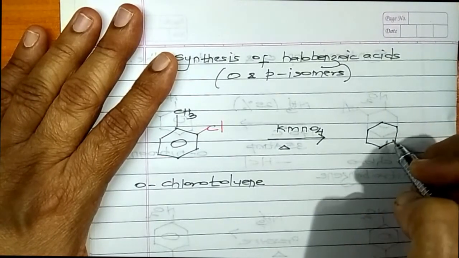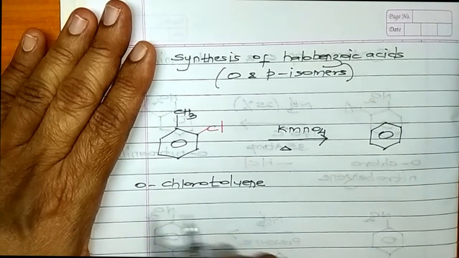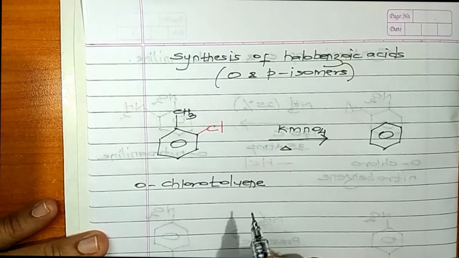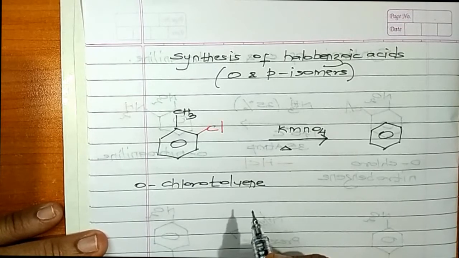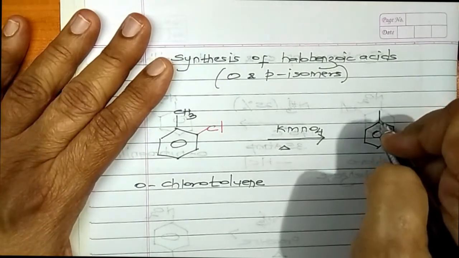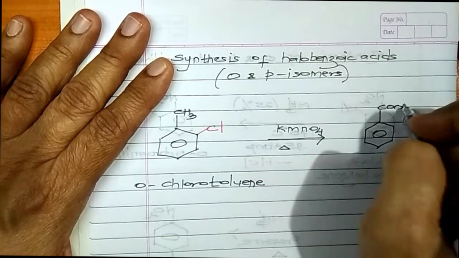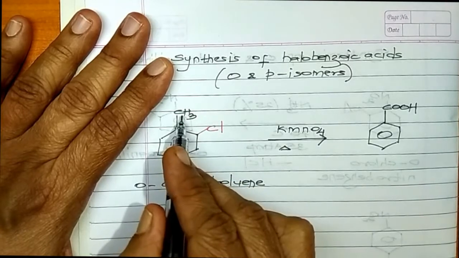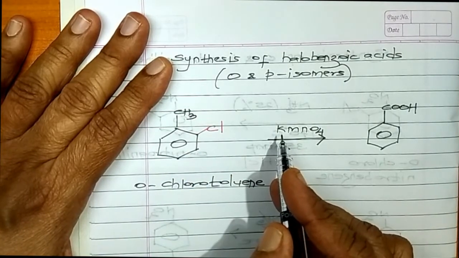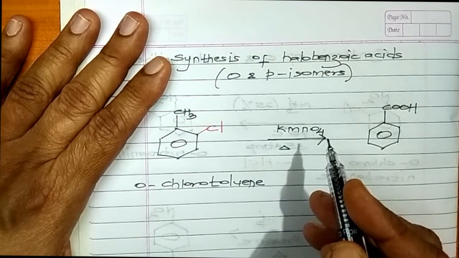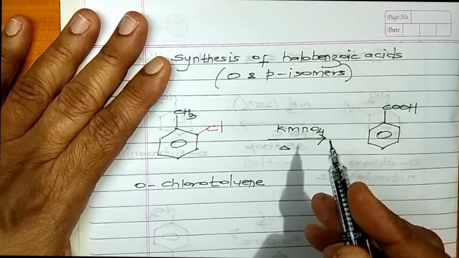See, many times I have told you while teaching an organic reaction that the reaction will take place at a specific point or a specific site. Only that place you change. The rest of the molecule will remain as it is. So it is like copy and paste. Now, what I told you is the reaction will take place here at the methyl group. So your methyl group gets converted to carboxyl group. Your methyl group undergoes a reaction called oxidation. It is because of this oxidizing agent, potassium permanganate, and gets converted to carboxyl group COOH.